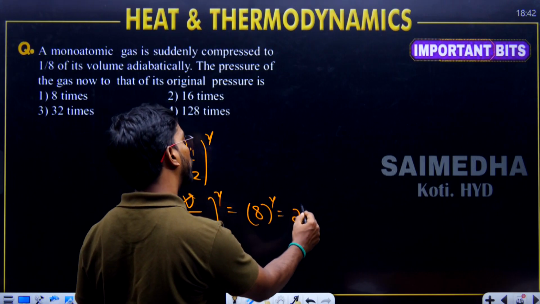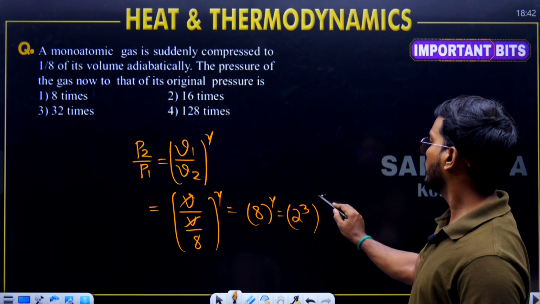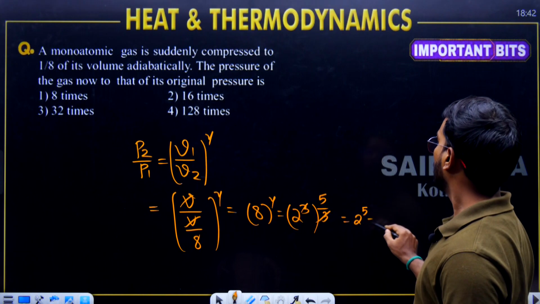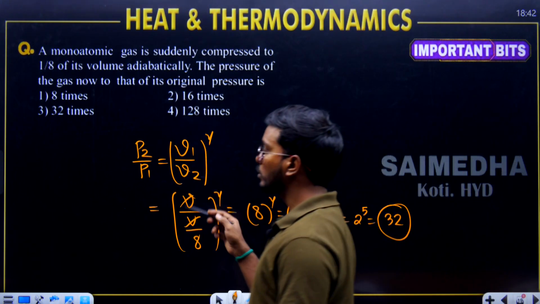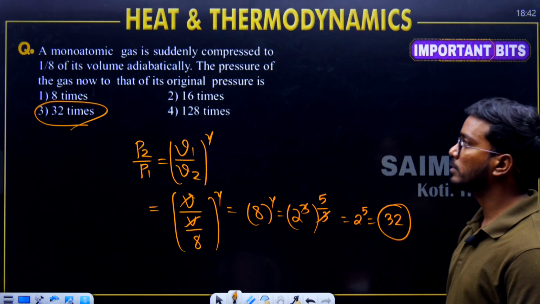8 is how much? 2 cube. Gamma for monoatomic gas is 5 by 3. 3 gets cancelled, 2 to the power of 5. What is 2 to the power of 5? 32. A similar question of 128 we did, 2 power 7. Now the expected question is 2 to the power of 5. 32 is the correct answer.